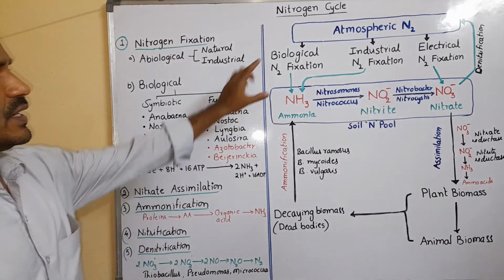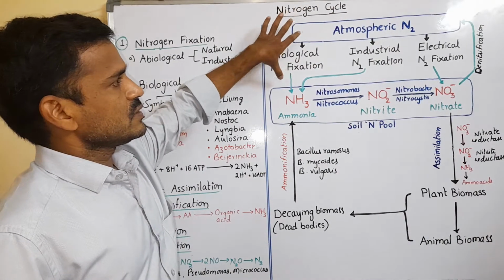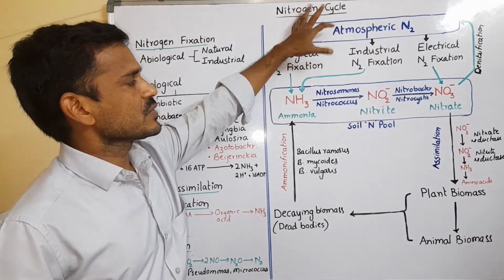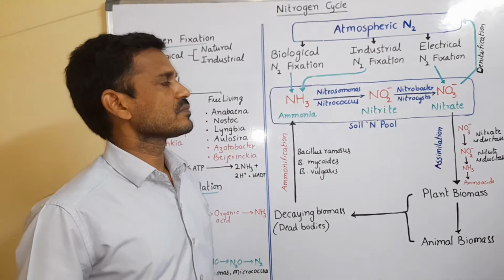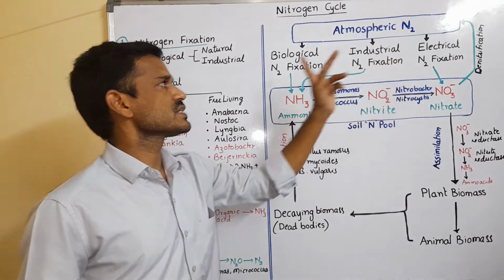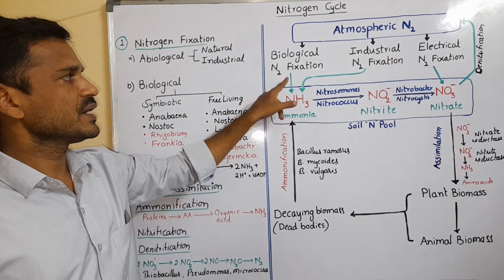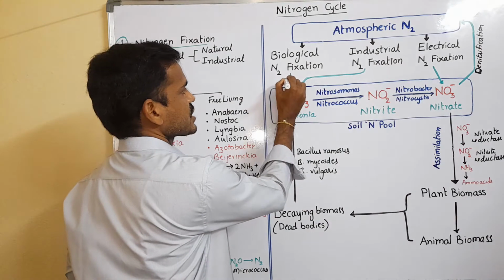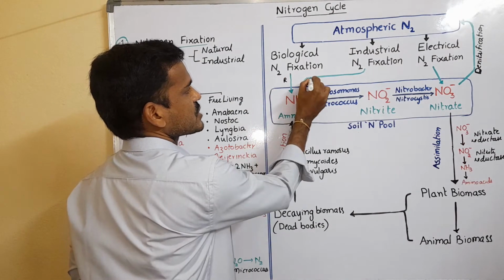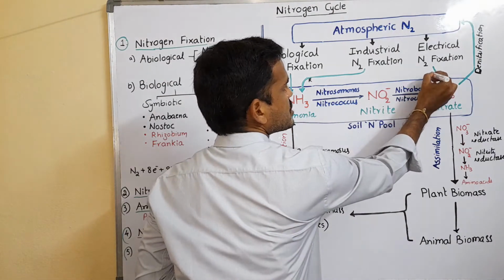That is the first step. Atmospheric nitrogen is fixed biologically, industrially, or electrically. Biological and industrial fixation are reduction reactions, and electrical fixation is an oxidation reaction.